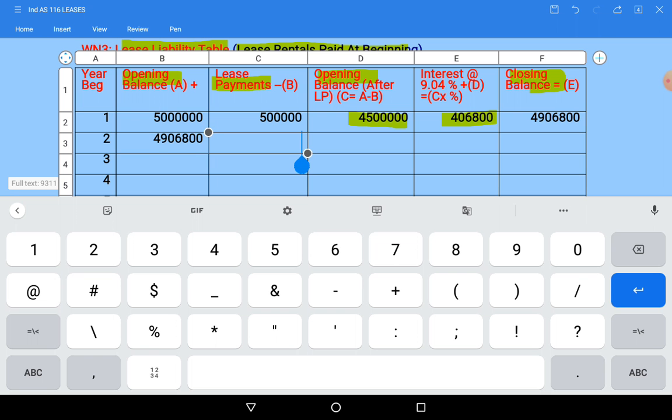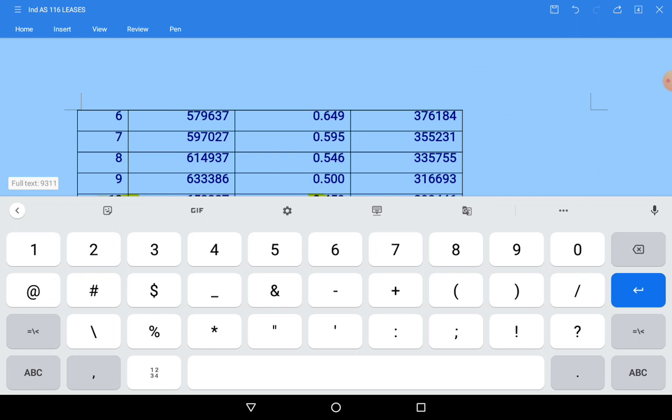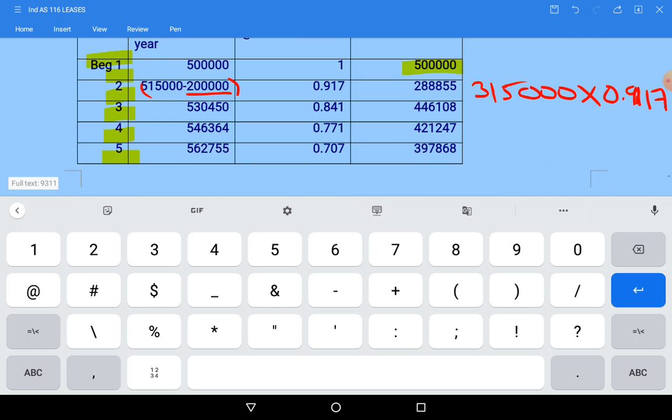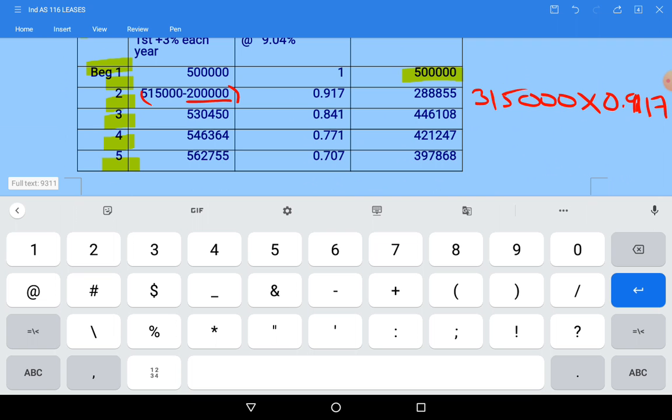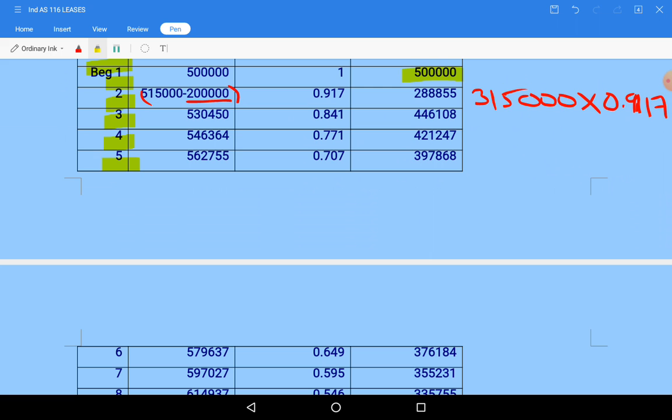49 lakh 6,800. At the end of the second year, again we are paying lease payment. How much? Go to the lease payments. See here, whatever we are paying, these values only we need to consider. Second year lease payment will become, after deducting this value of 2 lakhs, it is 3 lakh 15,000. So same we will take in the table also.